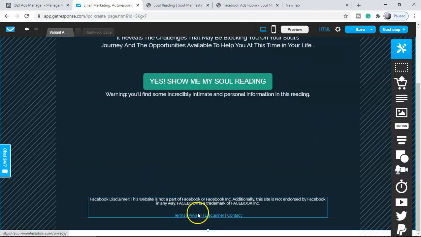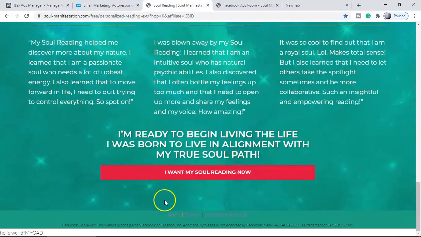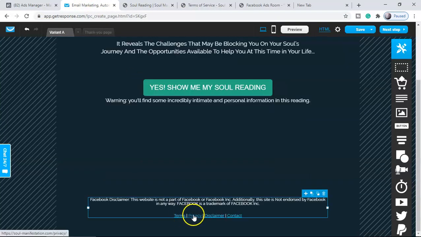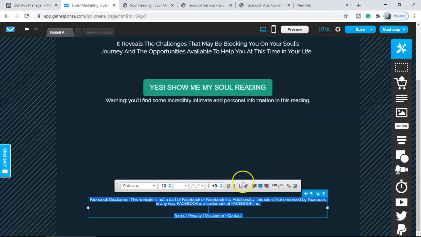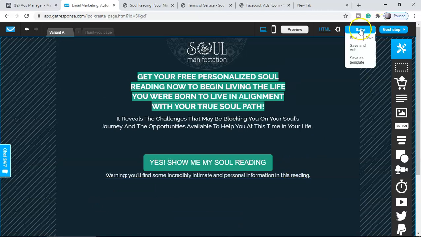So you have to put the terms, privacy, disclaimers, contact. If you don't have these, you don't need to worry about it. If you're promoting this same product, you can get their privacy and terms. For example, this is their terms of service. You can copy this link and put it here in the terms and privacy policies. You'll get the option of inserting this. It's very easy to do. Then make sure you save this, and you can put the link here also.